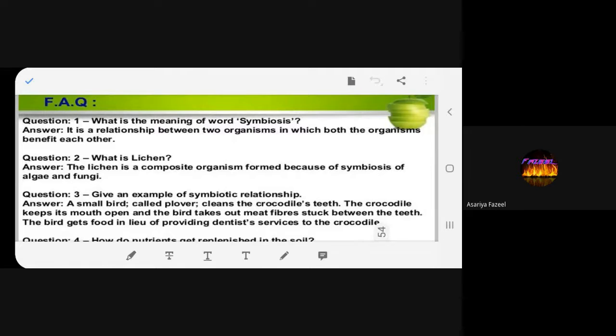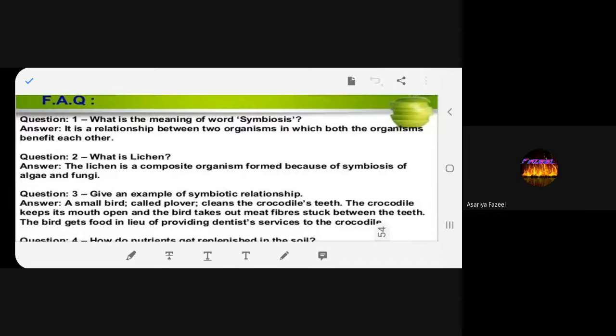The question is, what is the meaning of the word symbiosis? Give the answer fast. Yes, repeat. It is a relationship between two organisms in which both organisms benefit each other. Did all of you understand this meaning of symbiosis? Yes, ma'am.